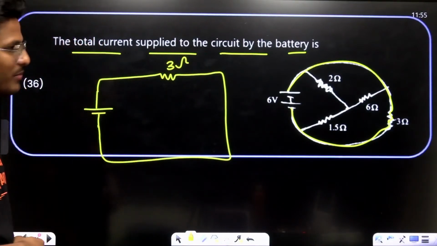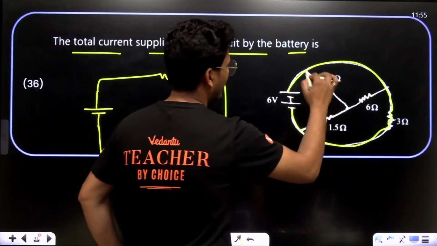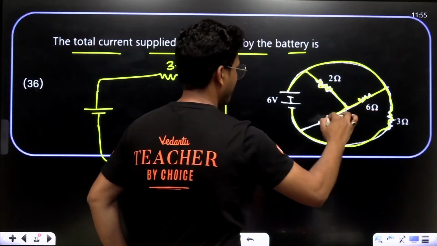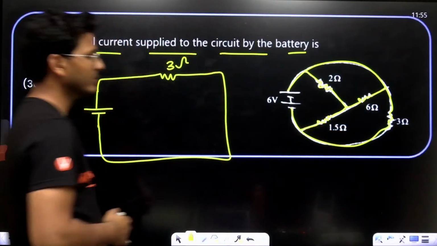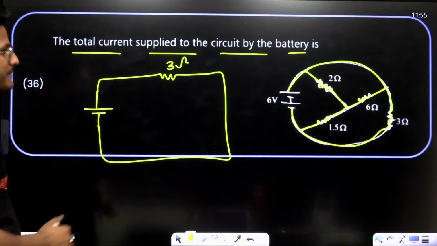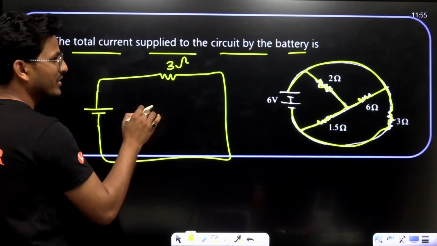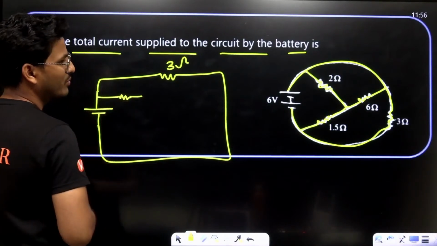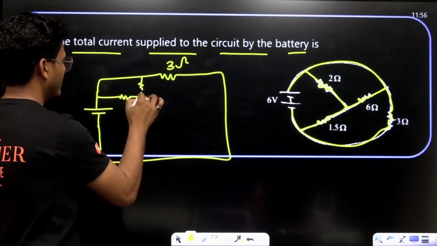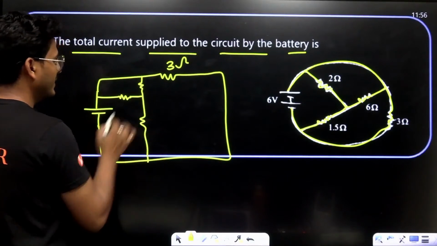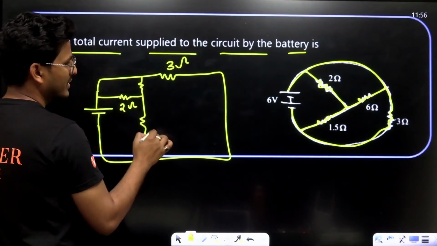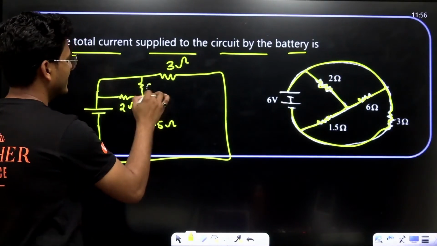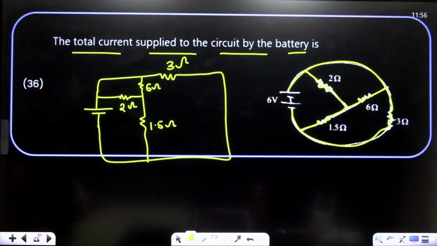This is 3 ohm. Then this is 2 ohm. This is 1.5 ohm, and this is 6 ohm. This is the circuit basically.